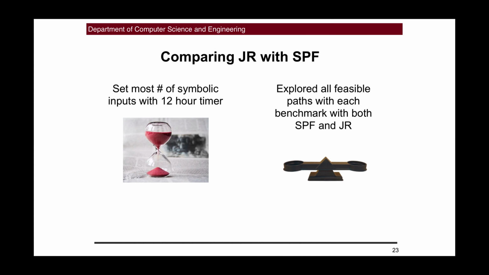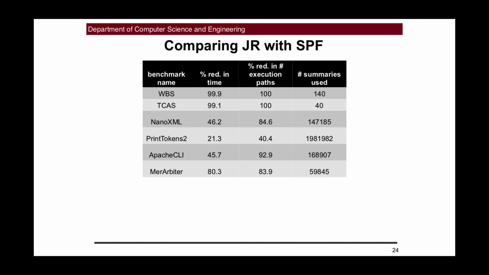So the very first comparison that made most sense to do was with SPF itself, because Java Ranger extends SPF. We went about this comparison by letting each benchmark be symbolically executed with both Java Ranger and SPF within a 12-hour time limit, with the largest number of symbolic inputs that would still allow symbolic exploration of that benchmark to finish completely for all feasible paths within the 12-hour time limit. So we did this comparison with SPF and Java Ranger and found the following results.